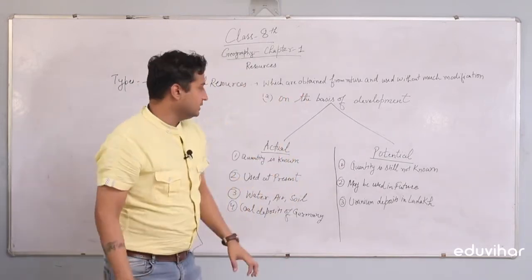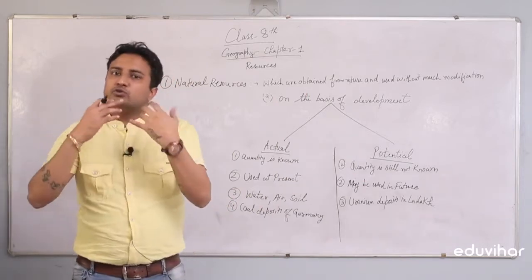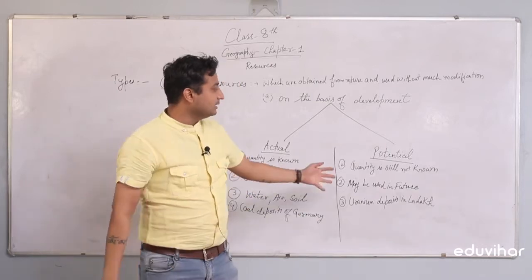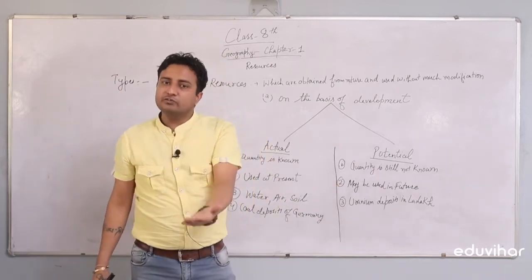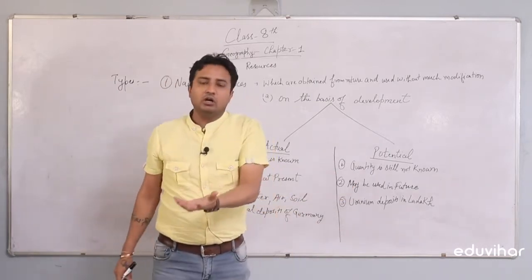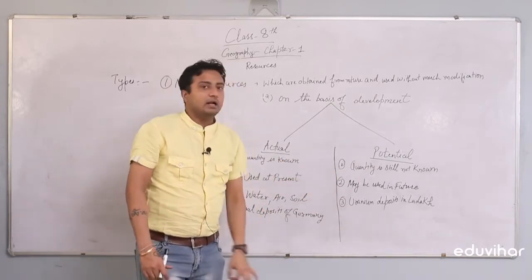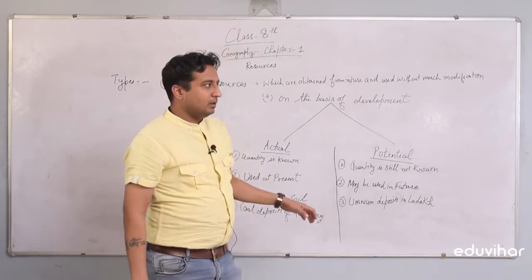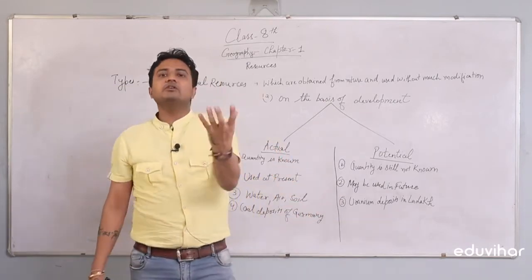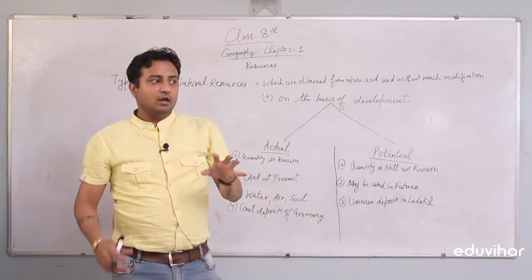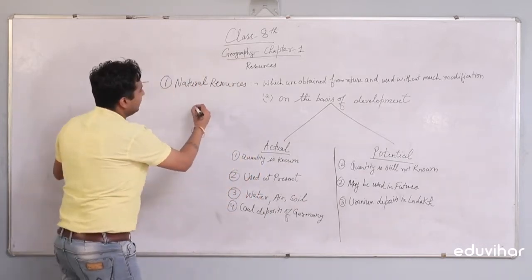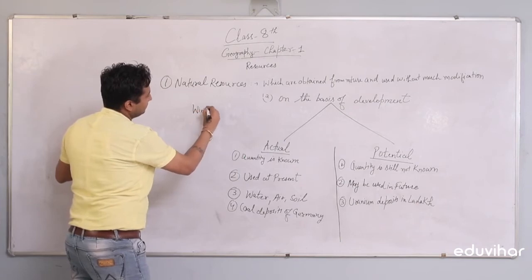So the basic difference is the things which we use today and whose quantity is known are termed as actual resources. The things which we may use in future and whose quantity might not be known as of now are termed as potential resources. Let me give you an example of a resource which initially was a potential resource to our country, but today it became an actual resource. We'll talk about wind energy, guys.